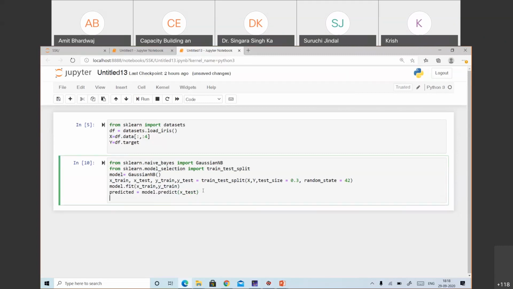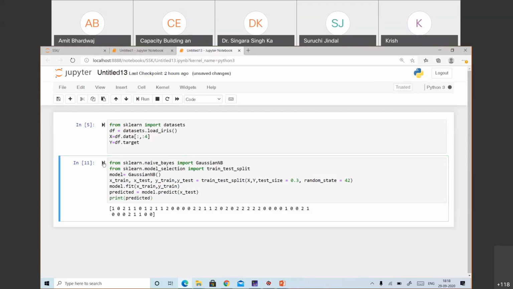Okay, so we have got the predicted data and stored it in this predicted variable. So this is my predicted data, with the first class, the zero class, and the second class.